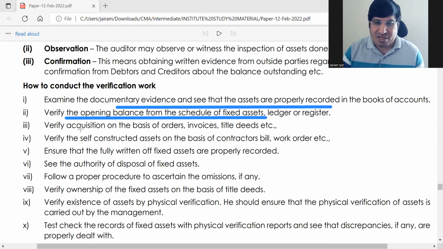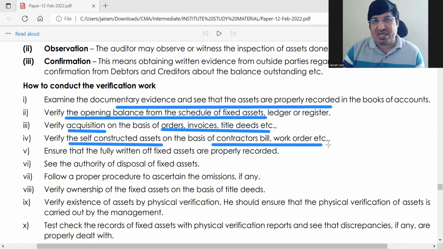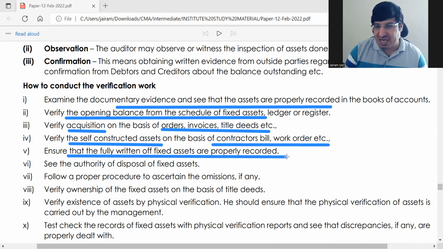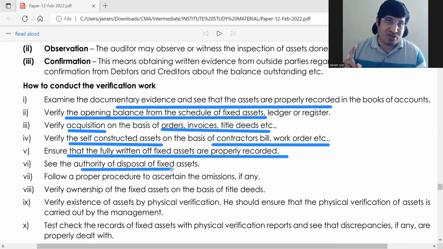Acquisition of assets on the basis of orders and invoices, you have to check whether the proper amount has been entered. Verify the self-constructed assets, constructed by themselves, that will be based on the contractor's bill, etc. Because they have not purchased it, they have constructed it. Ensure that fully written off fixed assets are recorded properly, that you are writing it off properly, and that there is authority of disposal. So there has to be authority both for purchase and also for disposal.